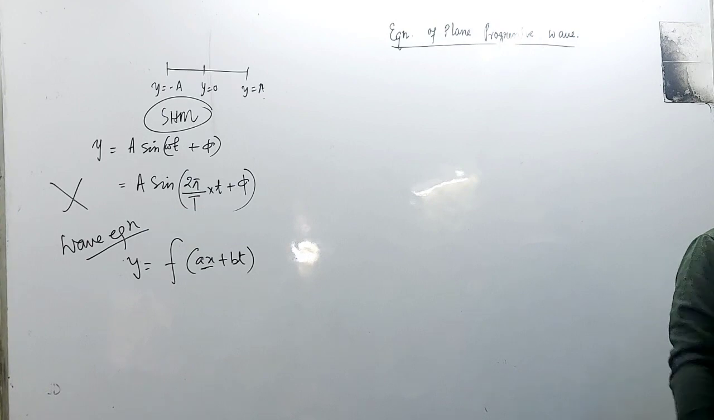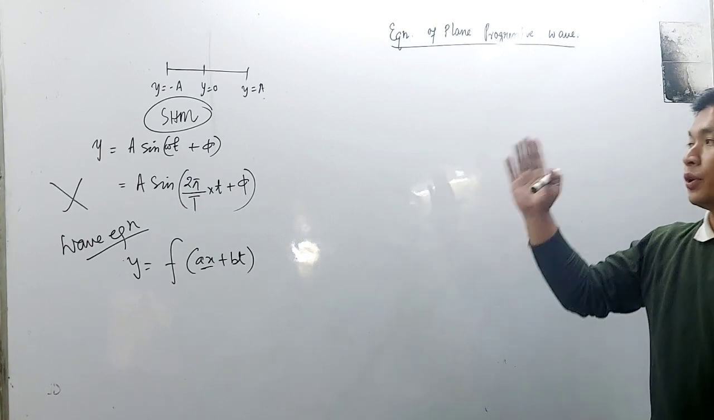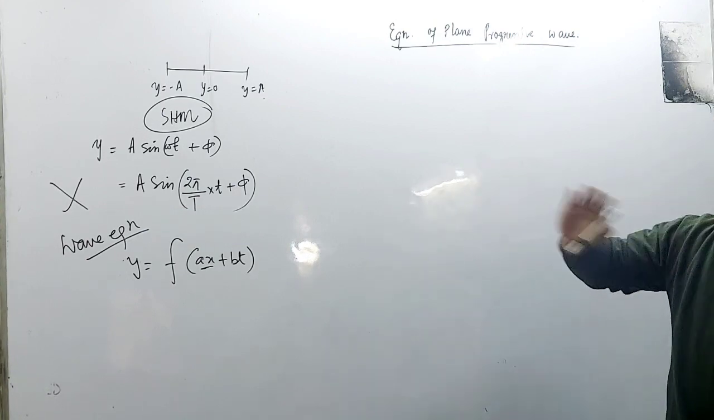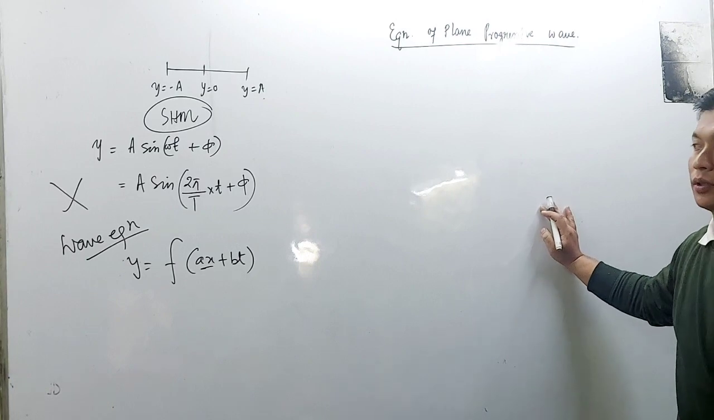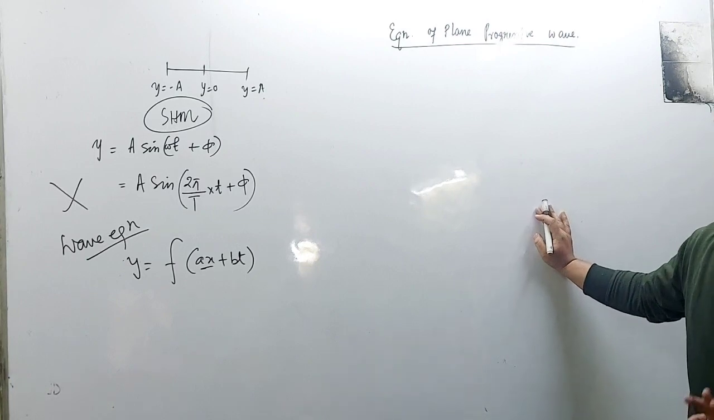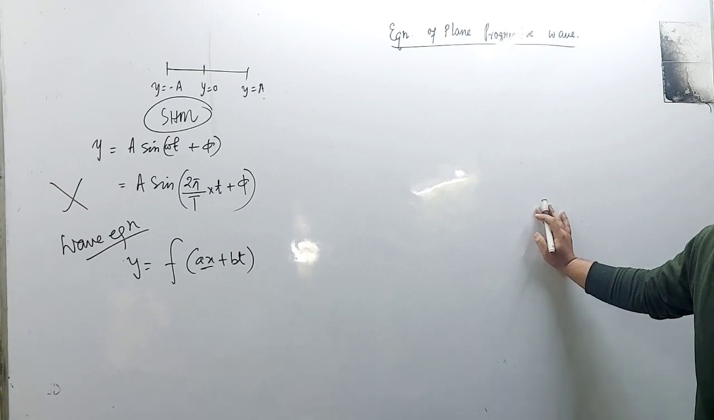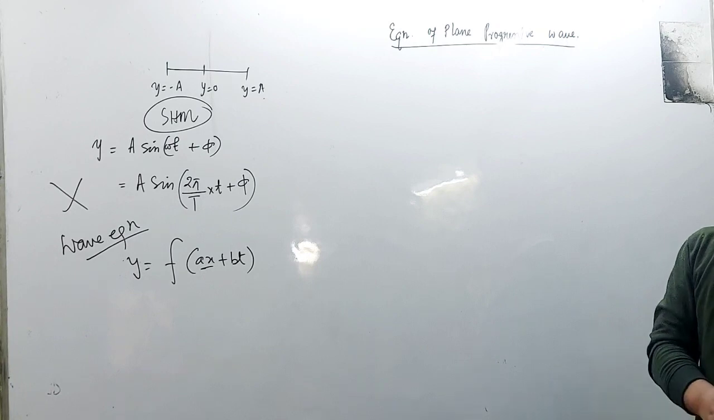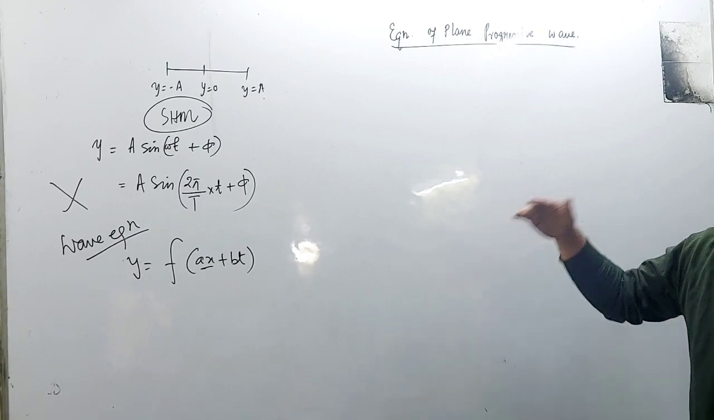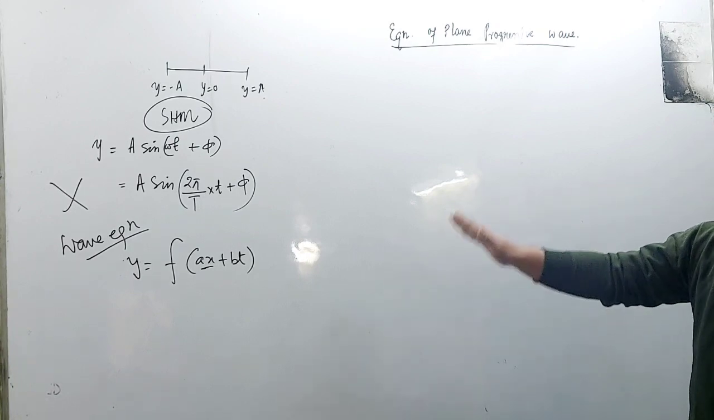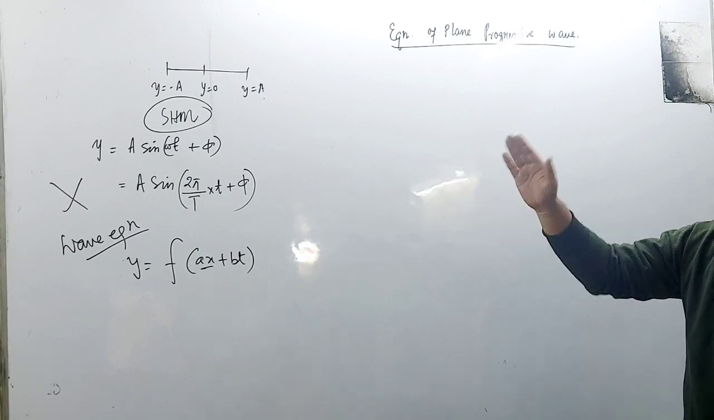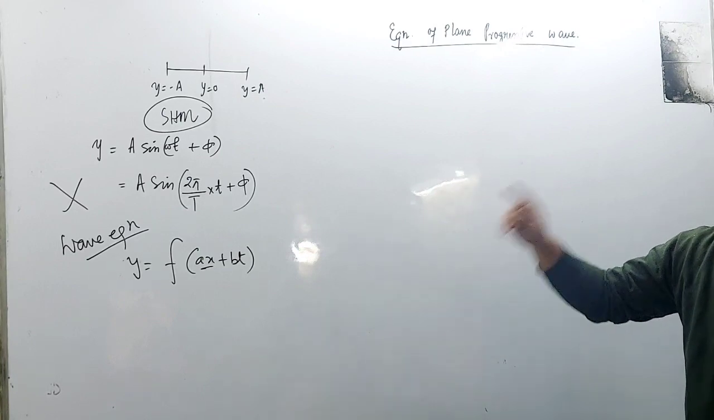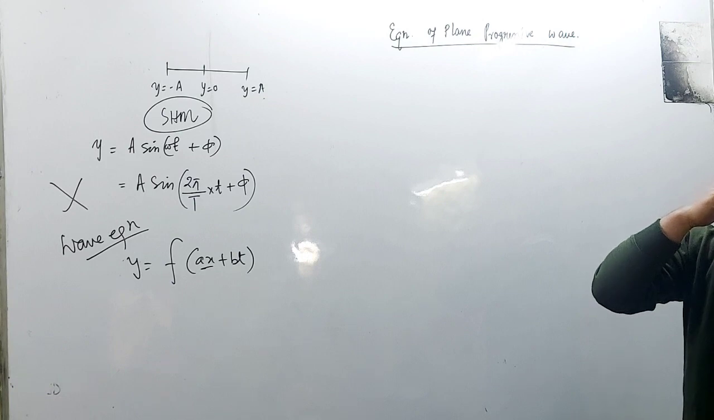That is wrong. Every simple harmonic motion is not a wave. But every wave will have simple harmonic motion. Do you understand? A wave can have simple harmonic motion, but simple harmonic motion alone is not a wave.